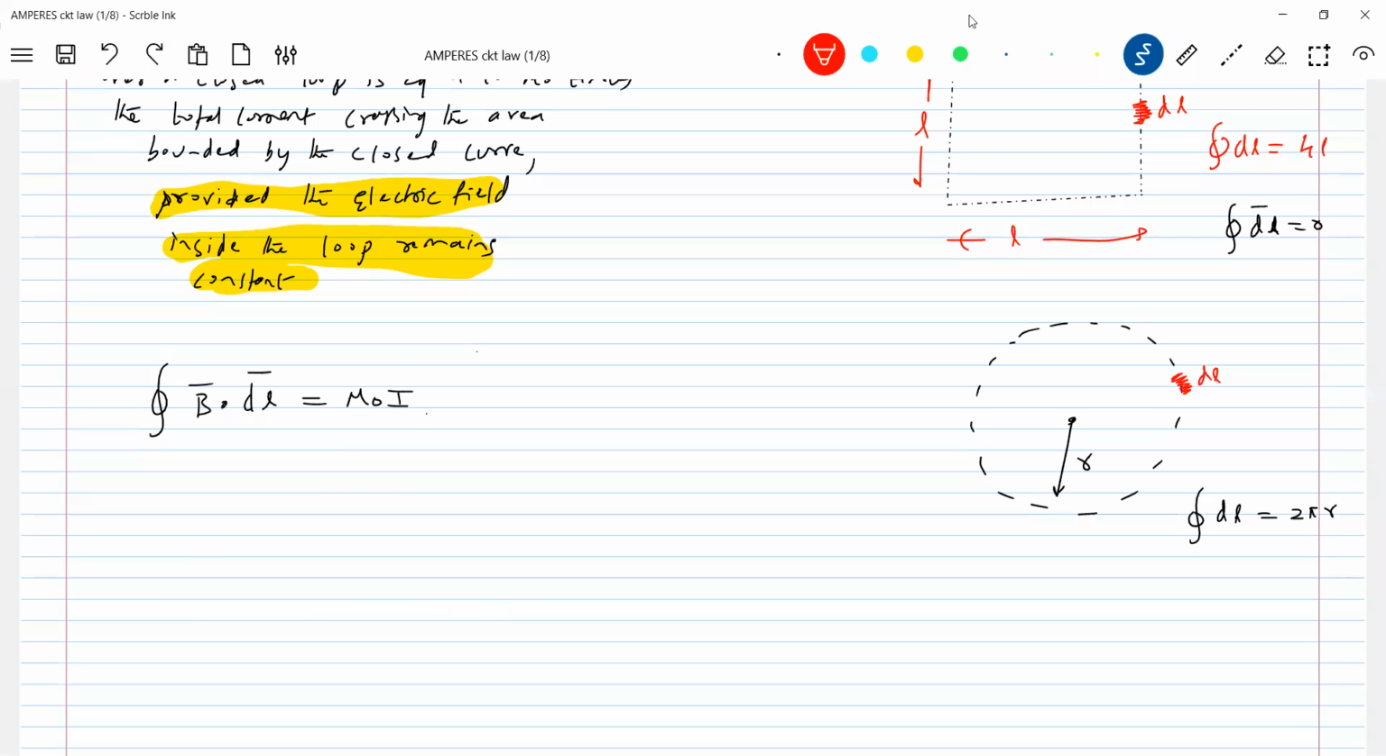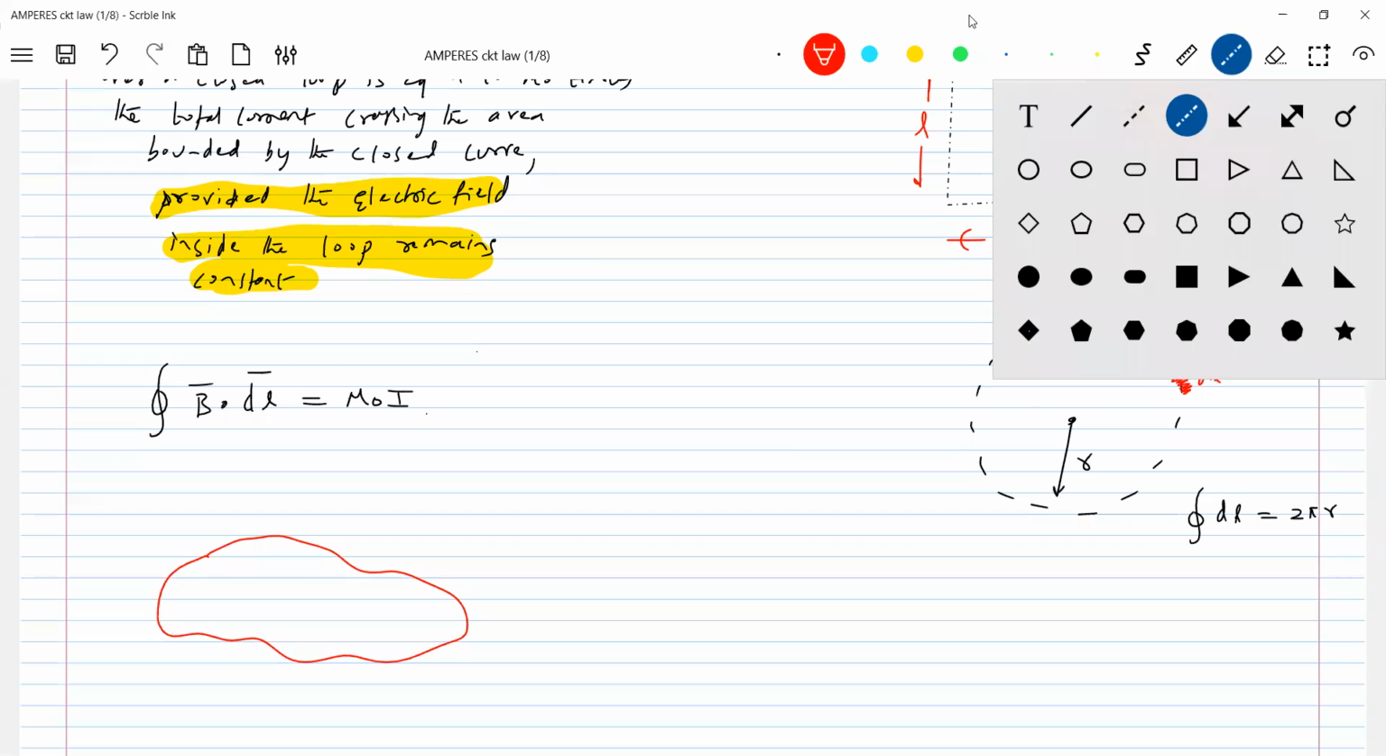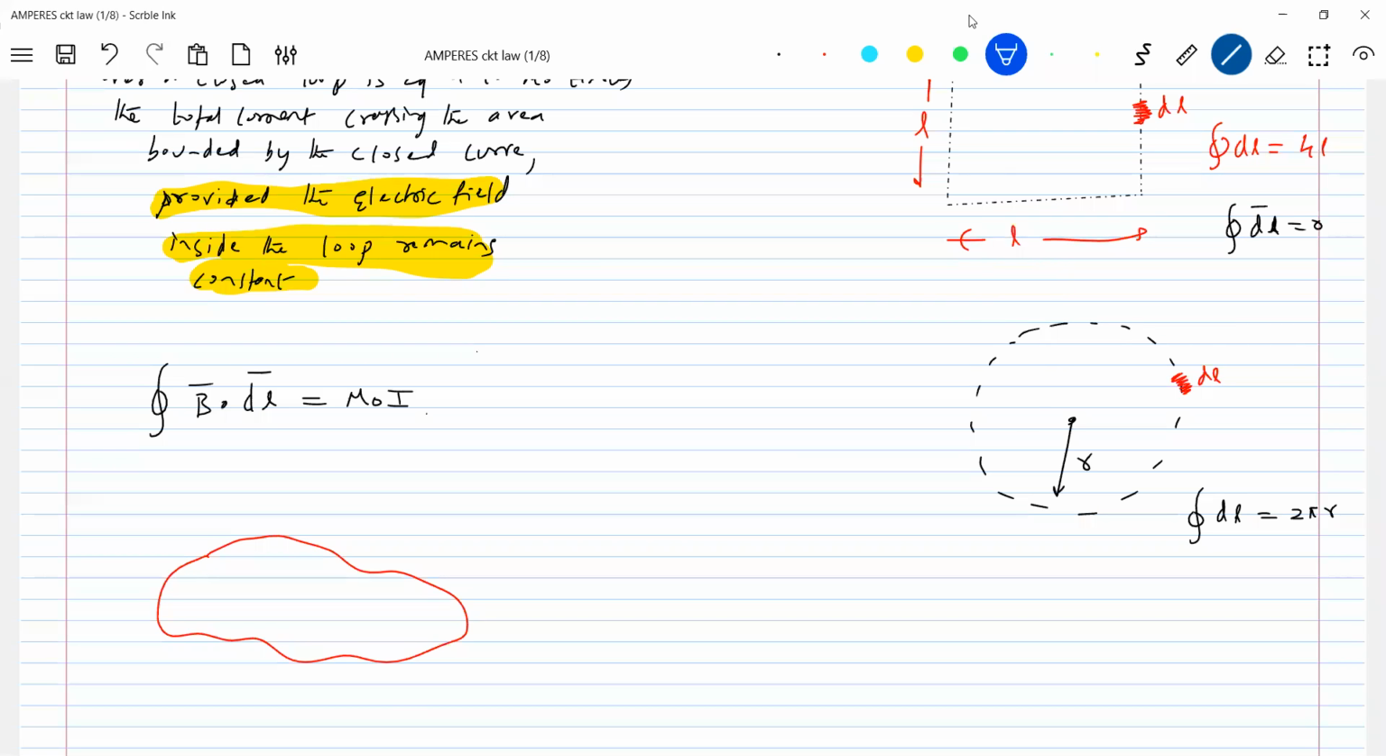Let me take it in red color, and let this be the current carrying wire. Let I be the current. Then what is dl? dl is this one, not a surface. It's a curve. I'm just putting a random shape. It can be anything. There's nothing that says it should be square or anything. So we know that there's a long wire. For the time being, let's focus on the long wire here.